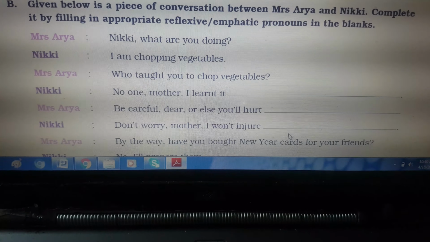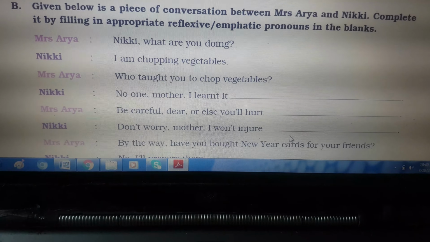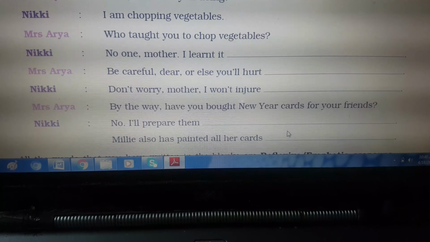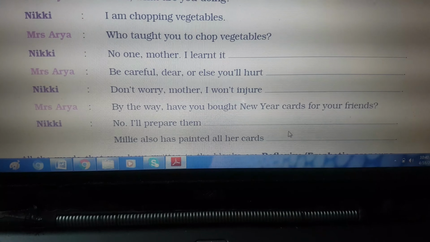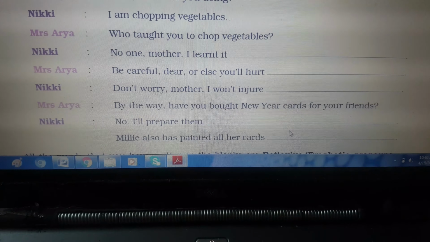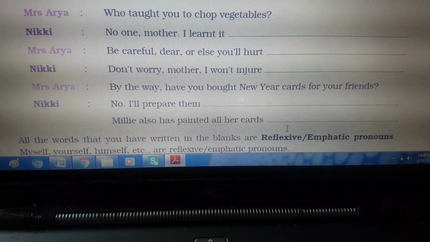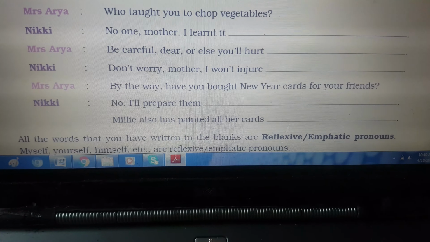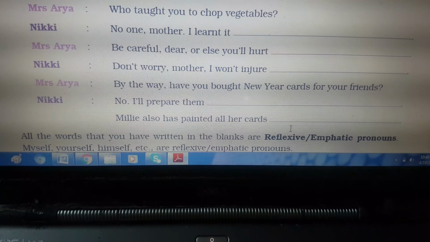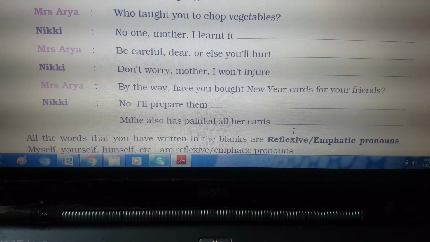Mrs. Arya, who taught you to chop vegetables? Nikki, no one, mother. I learnt it myself. Very good. Mrs. Arya, be careful dear or else you will hurt yourself. Nikki, don't worry mother, I won't injure myself. Mrs. Arya, by the way, you have bought new cards for your friend. Nikki, no, I will prepare them myself. Millie also has painted all her cards herself.